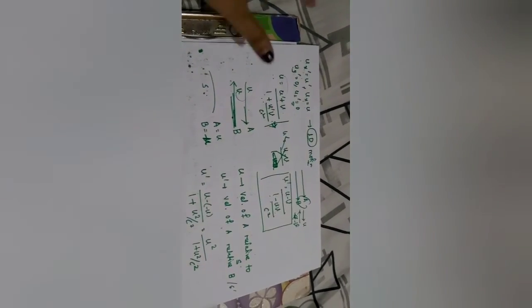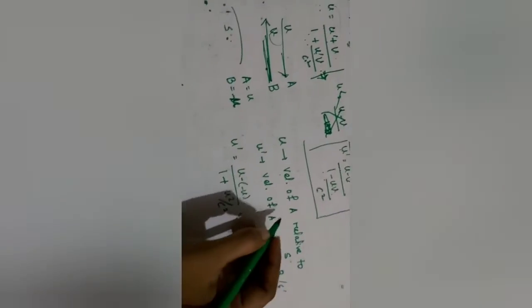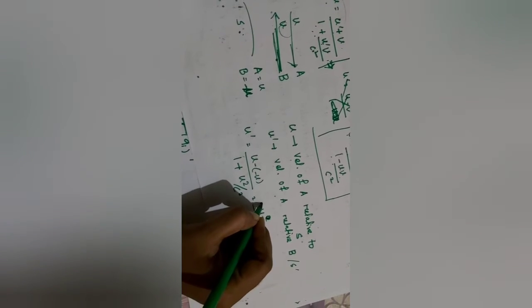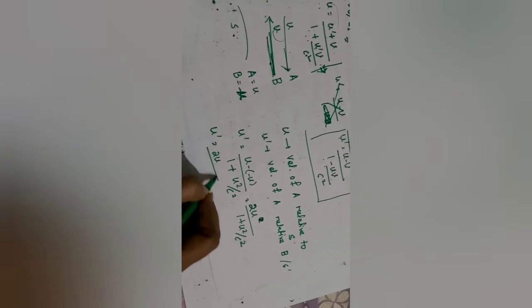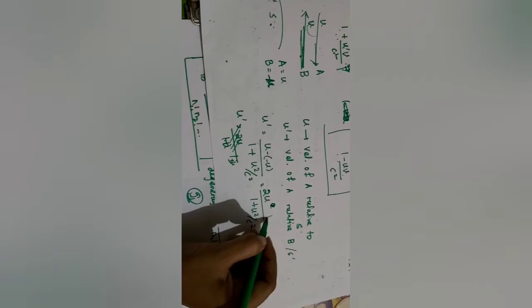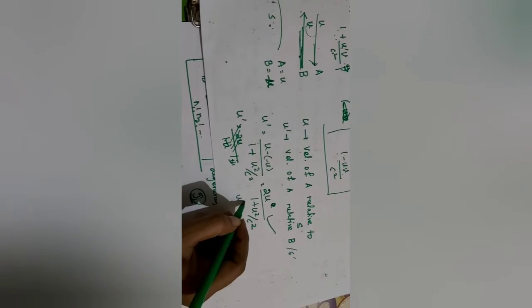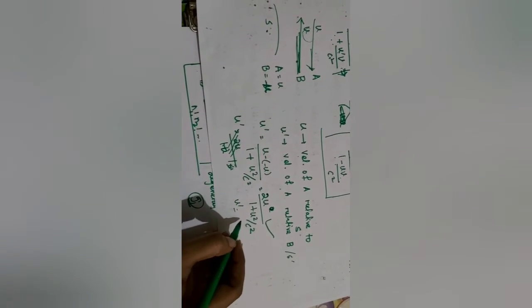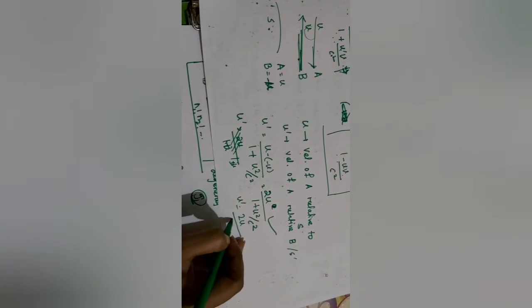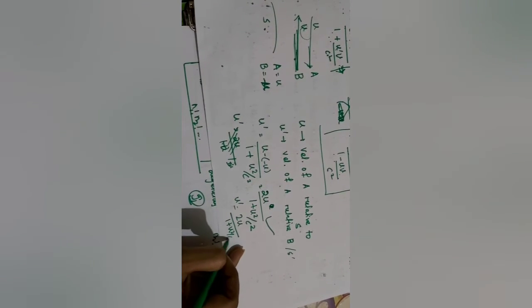So our answer will be, sorry, very sorry, this will be u plus u, so this will be 2u. So u prime is equal to 2u by 1 plus u square by c square.